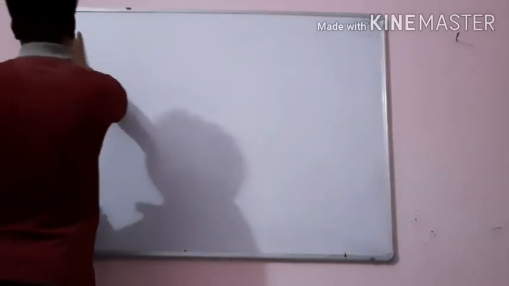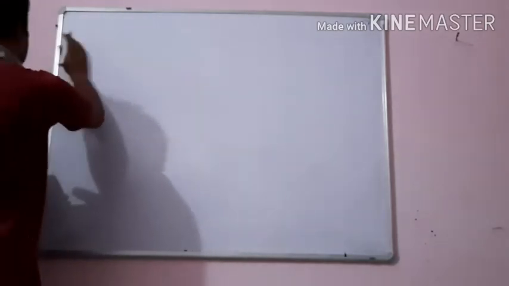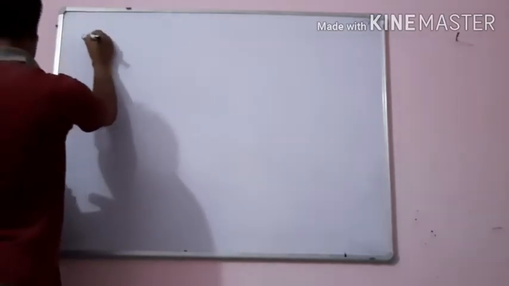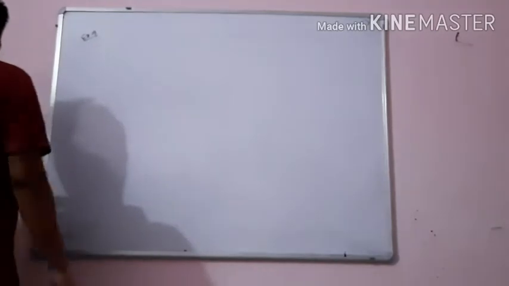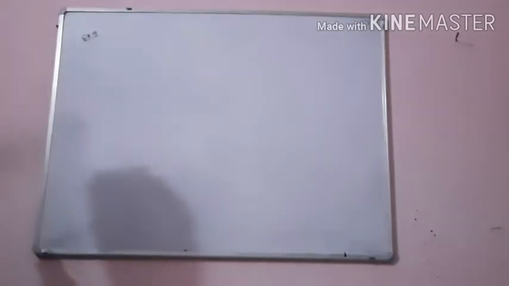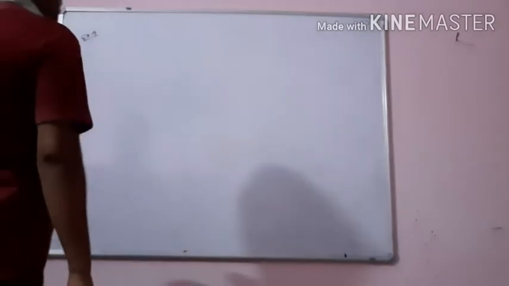So see that example number 4. First, find the probability that the weight of a student lies in the interval 46 to 50. What you have to see is how many students have weight between 46 and 50. Second question is to give two events in this concept, one having probability 0 and another having probability 1.